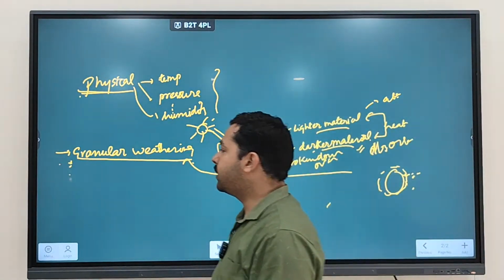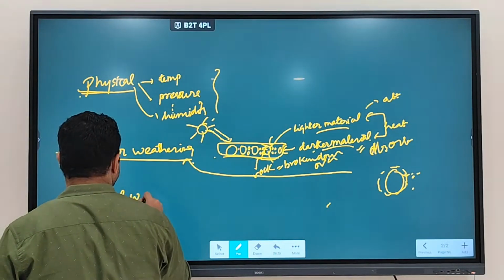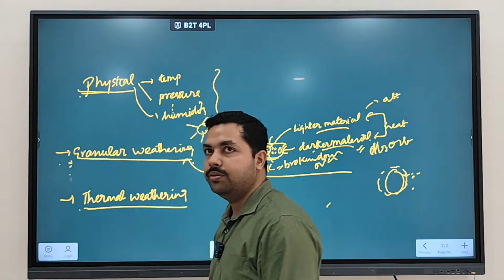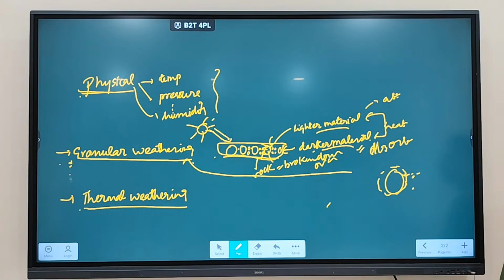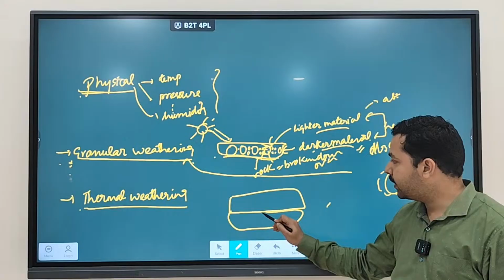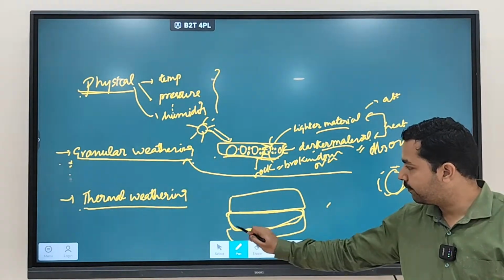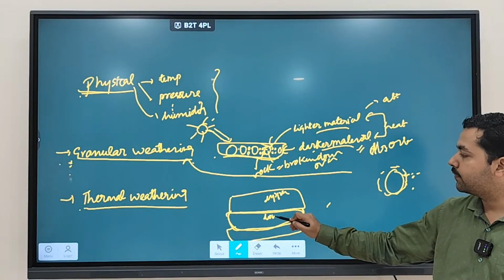The second type of weathering is thermal weathering. Again, this also occurs due to temperature, as the name thermal weathering indicates. So this also occurs due to the variation in temperature itself. Now let's say this rock is there and this is another layer of the rock. So this is the upper part of the rock, and this is the lower part of the rock.